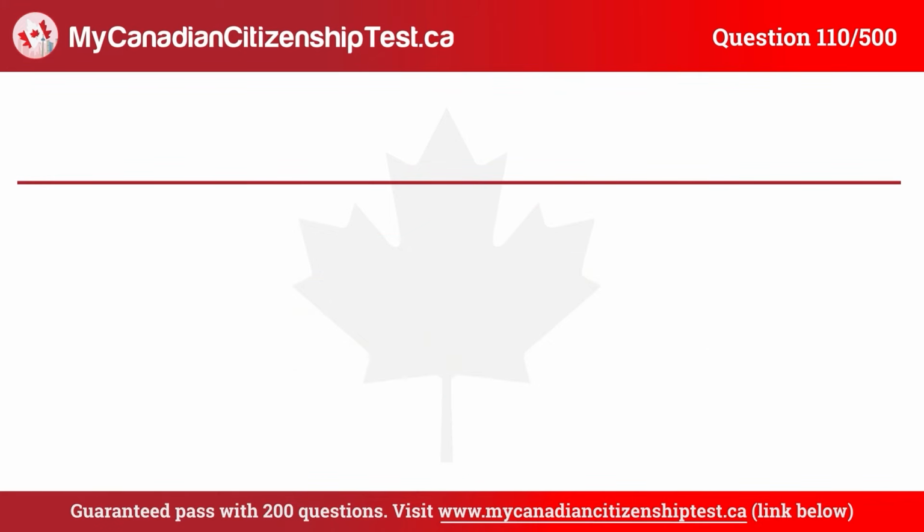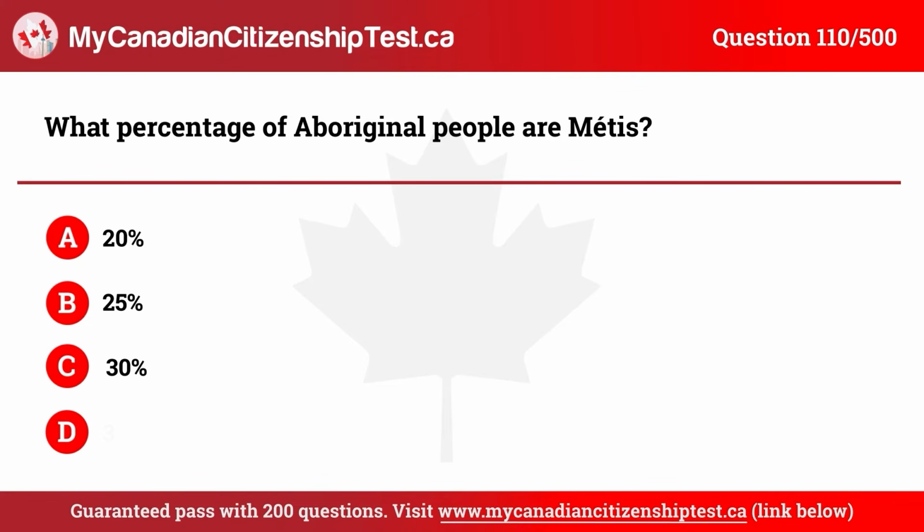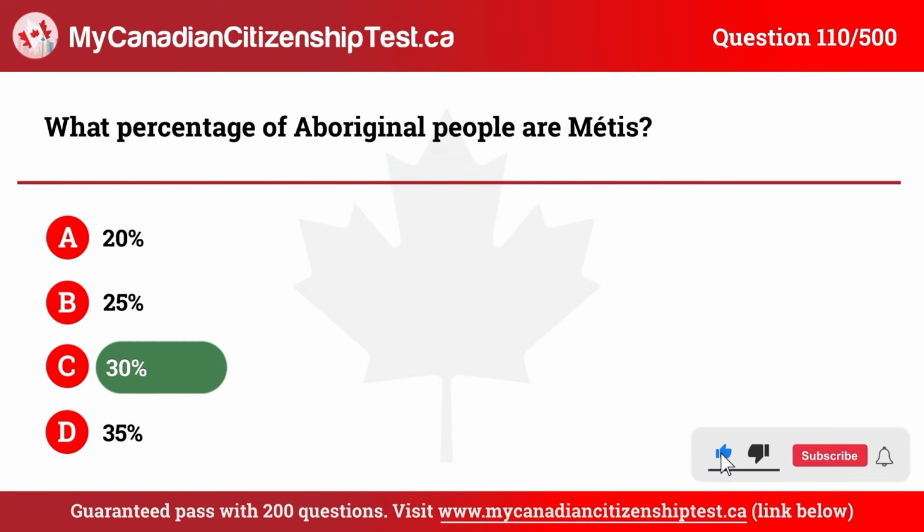Question 110. What percentage of Aboriginal people are Métis? A. 20%. B. 25%. C. 30%. D. 35%. The correct answer is C. 30%.